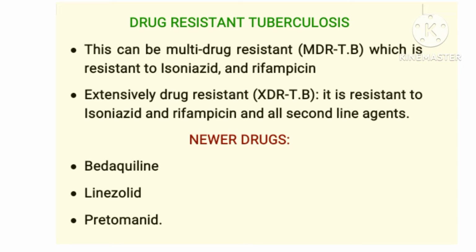This resistance usually occurs if the patient fails to comply with the drug, or there is out-of-stock syndrome, or the patient is not following the regimen as expected, and this will lead to drug resistance, especially in the intensive phase. That is why after 2 months of the intensive phase, the patient is sent for GeneXpert examination to ascertain if the person is still infectious, or if the TB is now resistant to those drugs. Newer drugs include this one you can see on your screen right now.